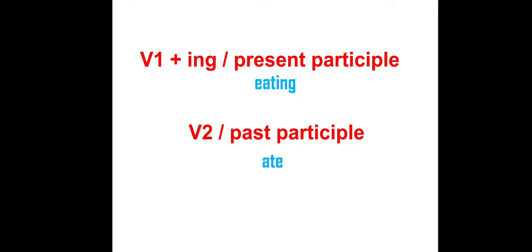form is the present participle. What is a present participle? Verbs ending with ing are called present participles. Let me give you some examples. Eating, drinking, talking, walking, running, etc. So, if a verb ends with ing, it is called a present participle. And another very important term is past participle, or V2. Past participle is nothing but V2 forms. So, these are very, very important.